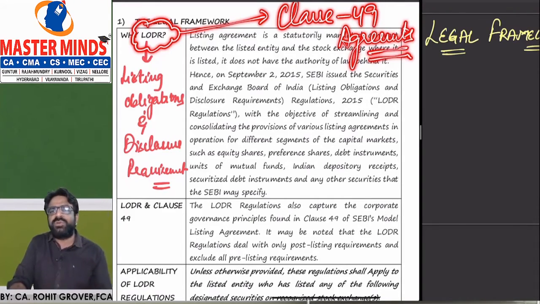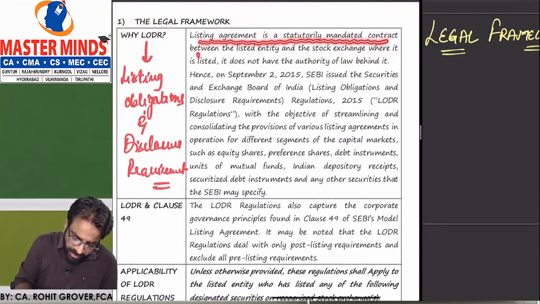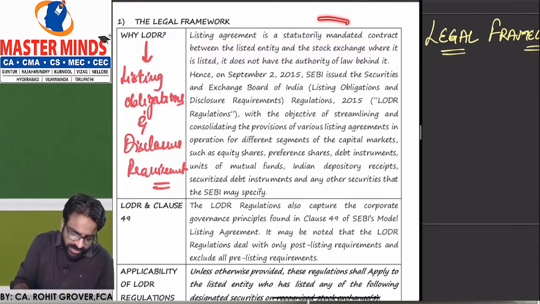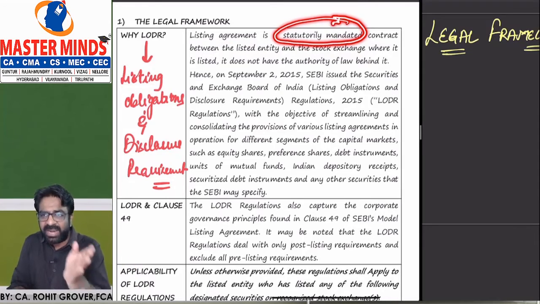LODR earlier used to be known as the Clause 49 agreement, but now Clause 49 is known as LODR regulation. So, listing obligations and disclosure requirements. Now let us see. A listing agreement is a statutorily mandated contract between the listed entity and the stock exchanges. In the very beginning line itself, they have said it is a statutorily mandated contract between whom and whom? Between the listed company and the stock exchange.